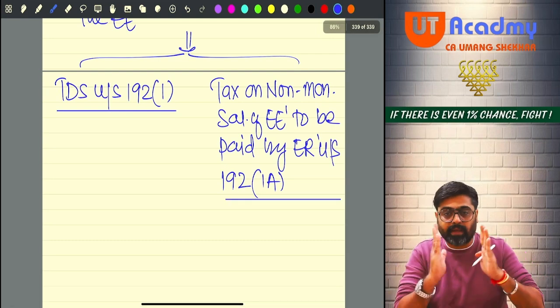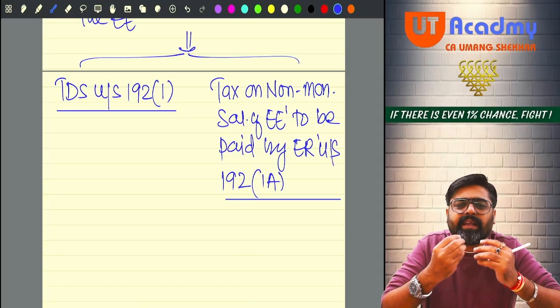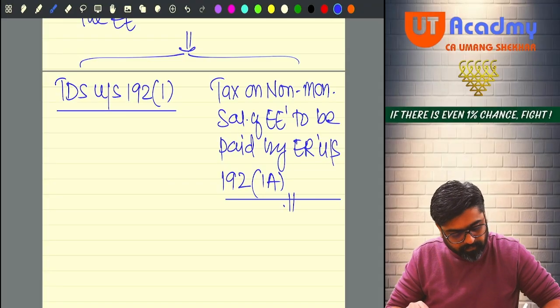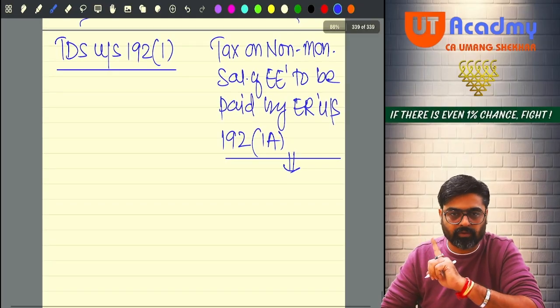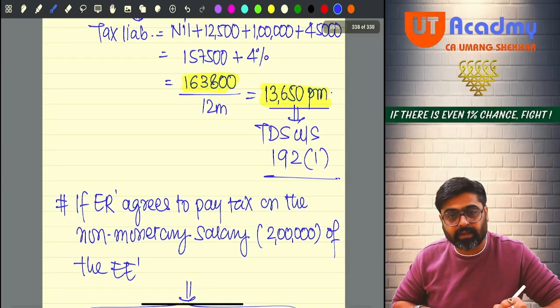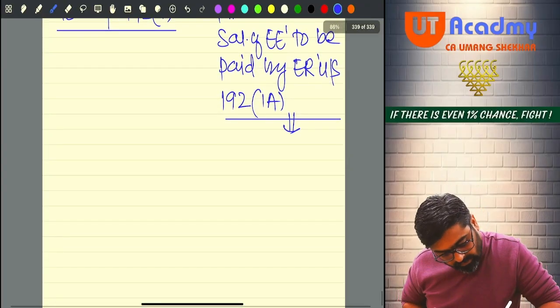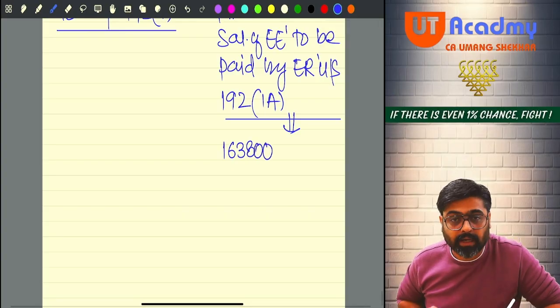Now both the amounts will be calculated separately. Very easy. See, first we will calculate this, then the balancing amount will be TDS. So how much was the tax which was supposed to be paid? 163,800. Okay? So 163,800 is to be paid as tax.